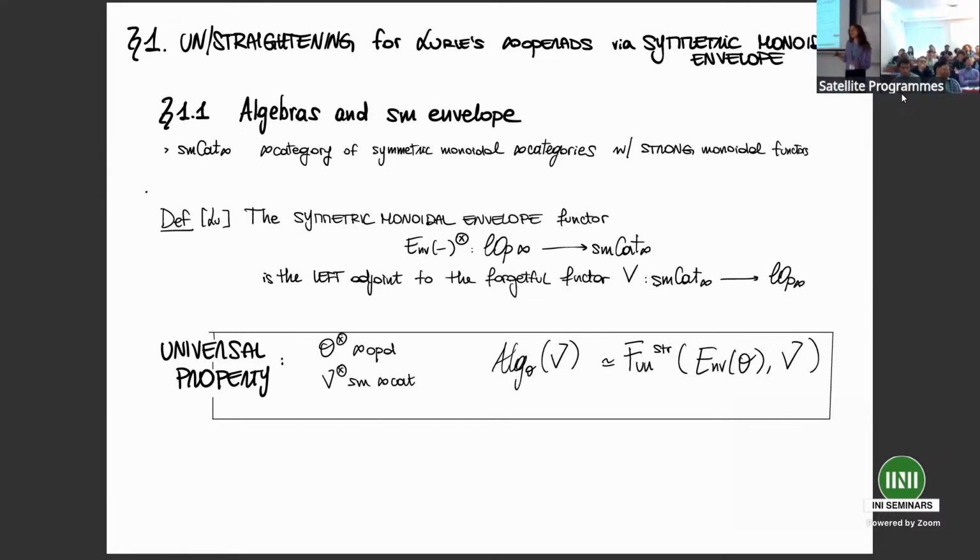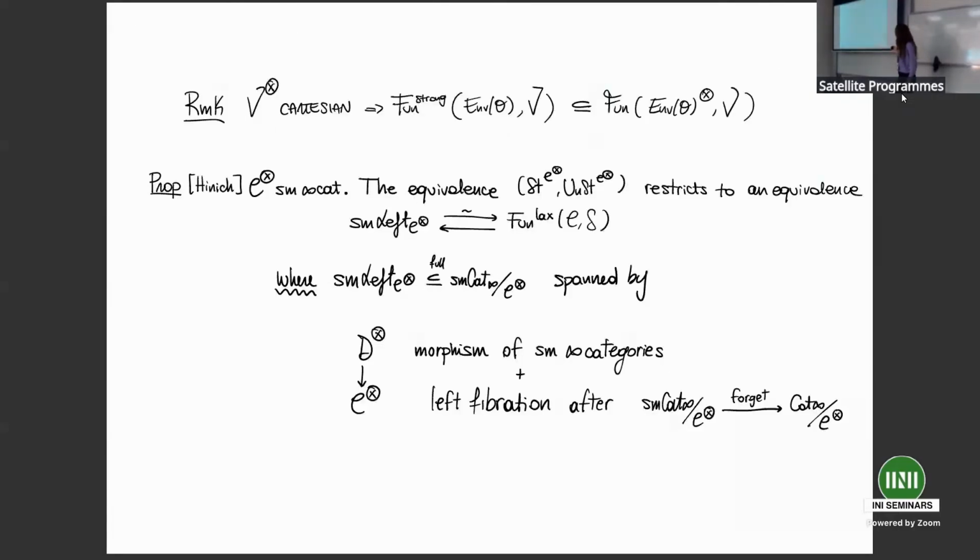We can rephrase this in a maybe more useful way by stating its universal property. The symmetric monoidal envelope has the universal property that for any infinity operad O and for any symmetric monoidal infinity category V, the infinity category of O-algebras in V is equivalent to the infinity category of strong monoidal functors from the envelope of O into V. So we're going to use this description of the infinity category of algebras over an infinity operad.